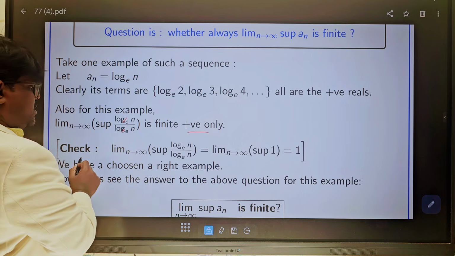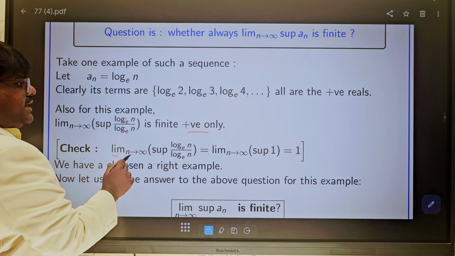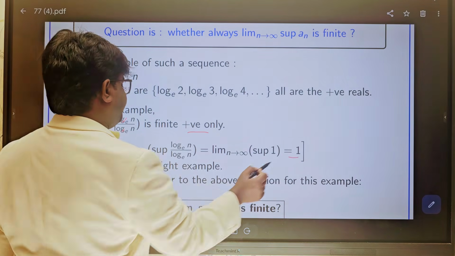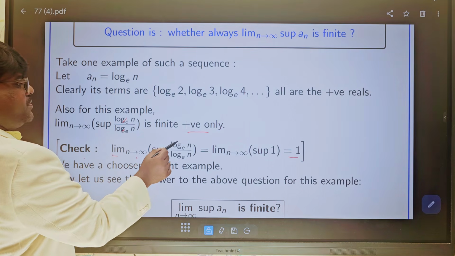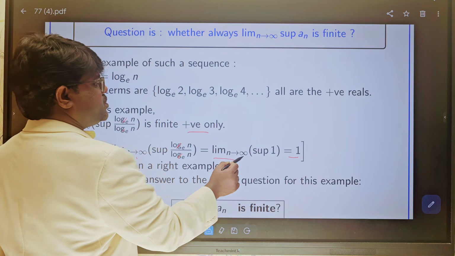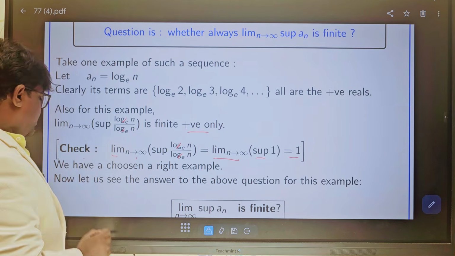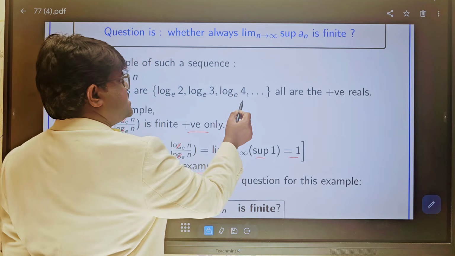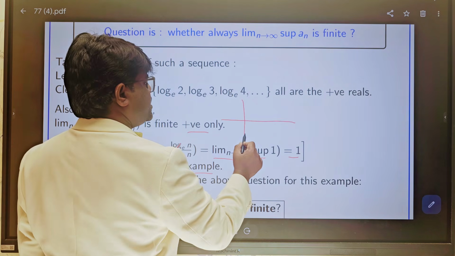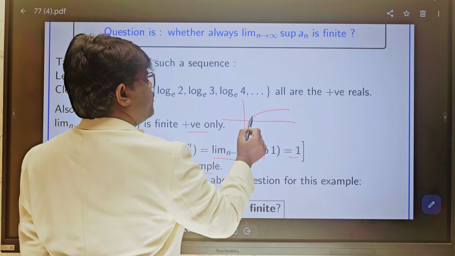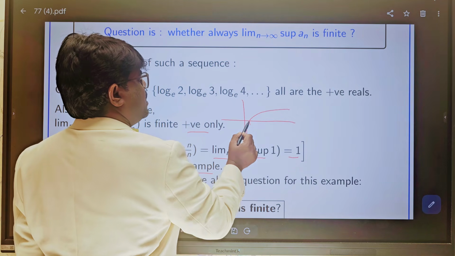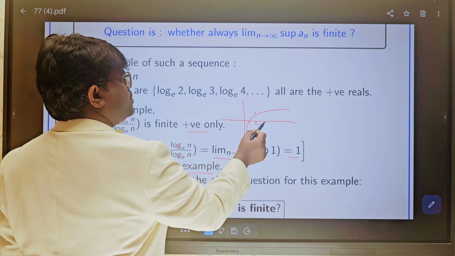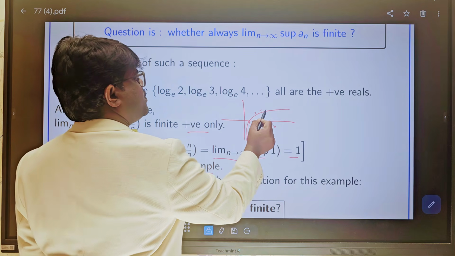Therefore I will substitute log n in place of a_n, that cancels, and it is a finite positive. Now check limit n tends to infinity, supremum: we got the finite value, because this gets cancelled, and limit n tends to infinity, supremum of 1 equals 1. We have chosen a right example. Why is it a right example? Because we know that for the logarithmic function, at 1 it is 0, less than 1 it is negative, and from 2 onwards, 2, 3, 4, it is positive.